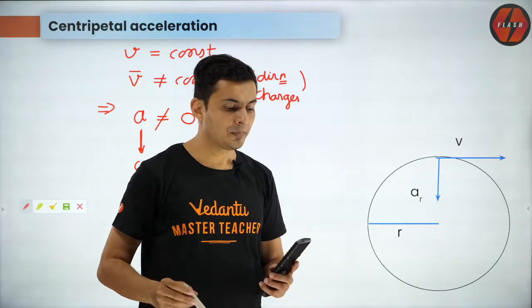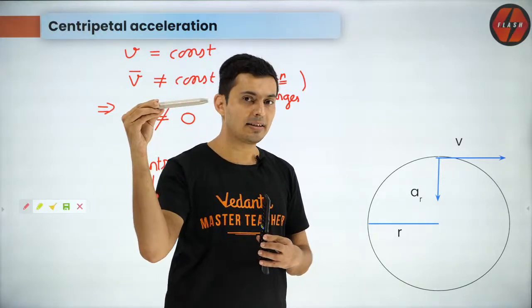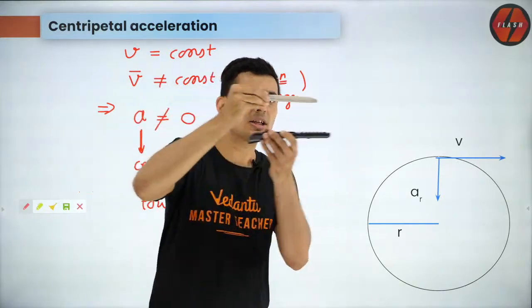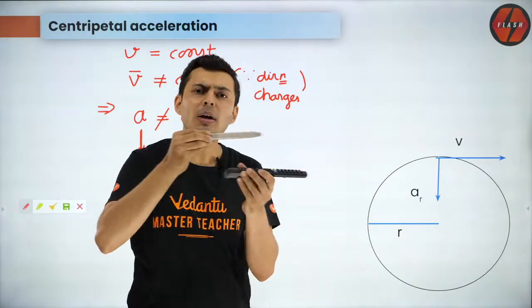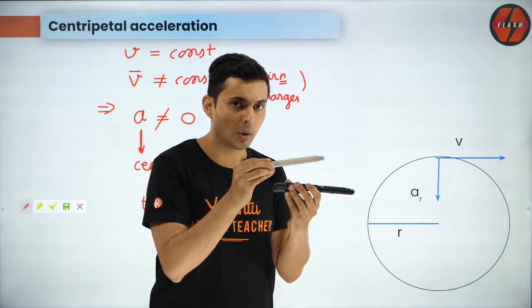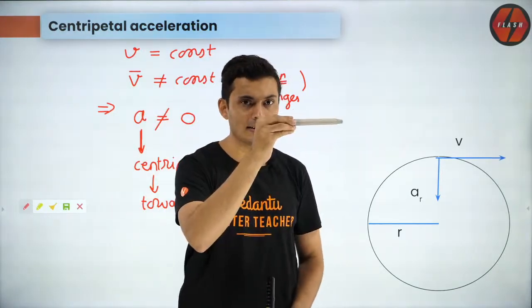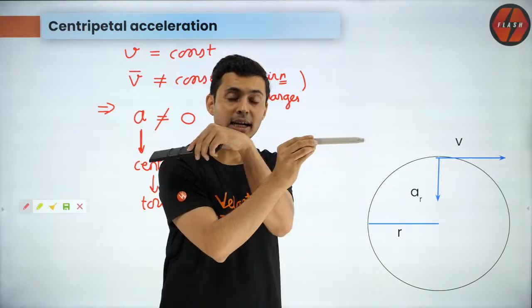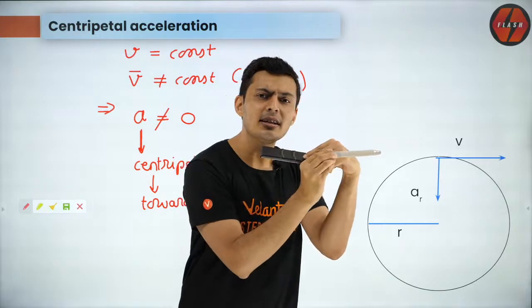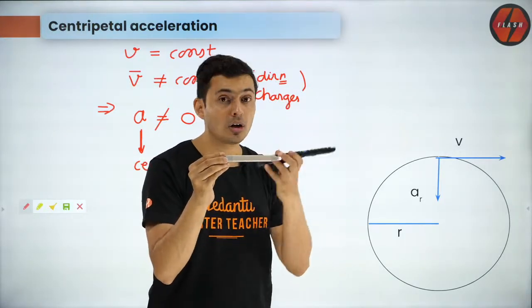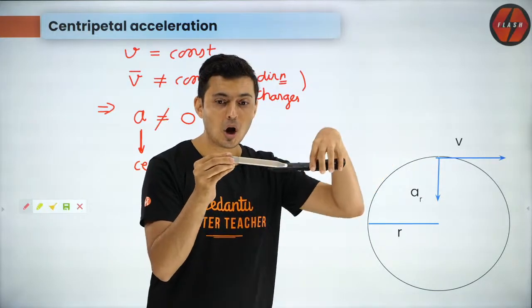Very simple logic. Imagine this pen represents the velocity, okay? And if I now tell you the acceleration is also in the same direction, what do you think will happen? I think the speed will increase, correct? Now let's say velocity is here, but acceleration is there. What do you think will happen? Speed will decrease, correct? So acceleration can't be here, nor can its component be here or there.